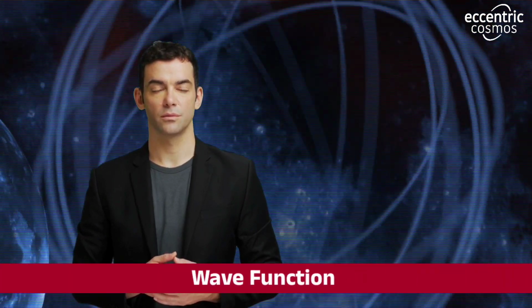So, let's start with the basics. In classical physics, we think of matter as having a definite position and velocity at any given time. However, in the quantum world, particles behave differently. Instead of having a definite position, particles exist in a wave-like state that we call a wave function. The wave function describes the probability of finding a particle in a particular location or state. Think of it like a map that tells us where a particle might be.